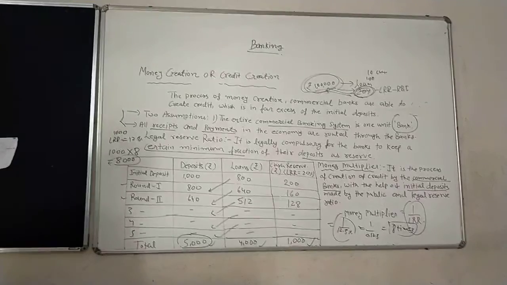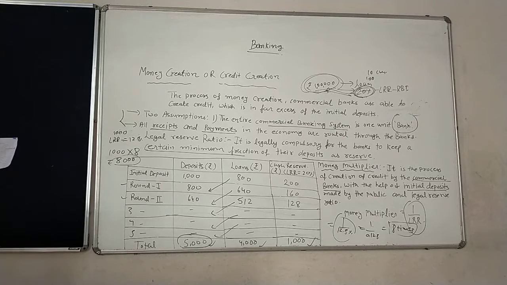Commercial banks lend money mainly to investors. The rise in investment in the economy leads to a rise in national income through the money multiplier system. That is all for today. That is money creation, a very important topic of this session. Fine. Tomorrow onwards we will start our central bank system.